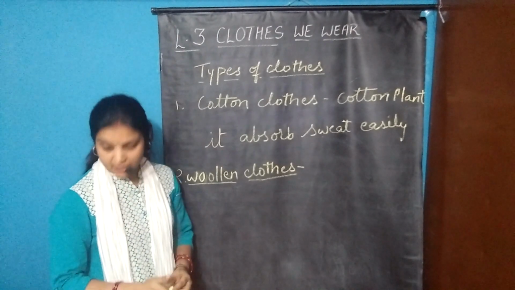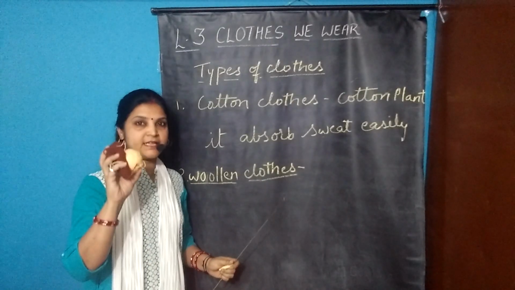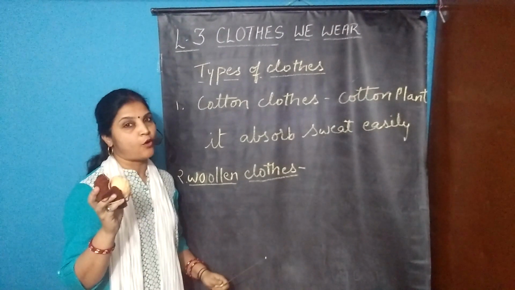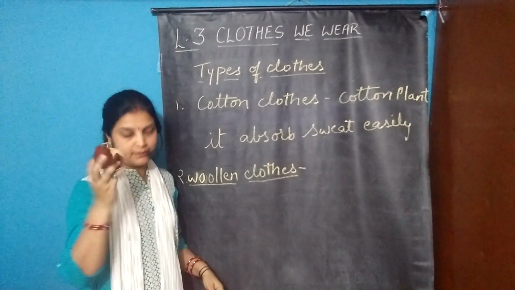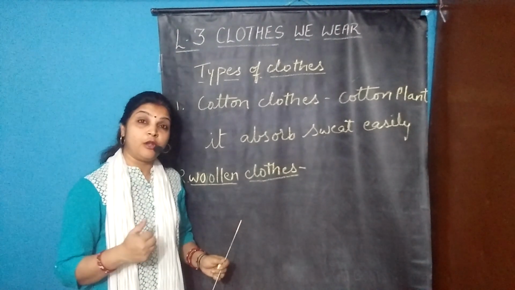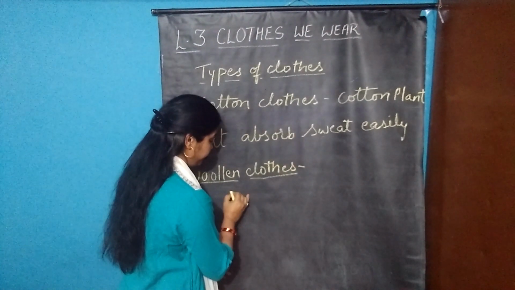Now, I show some wool also. Students, this is wool. Woolen clothes are formed from this wool only. From where do we get wool?